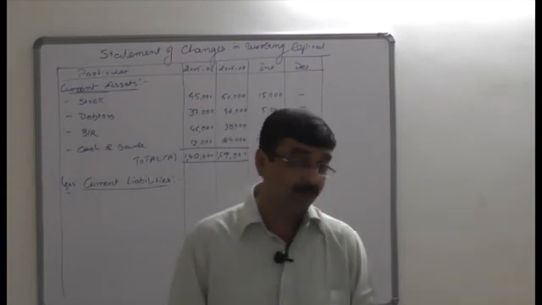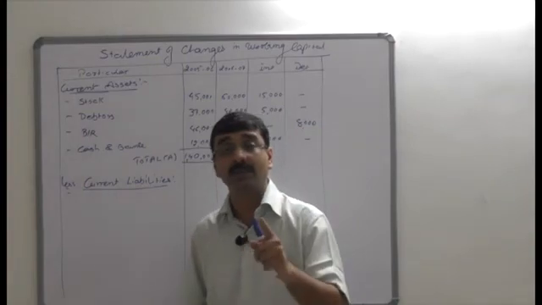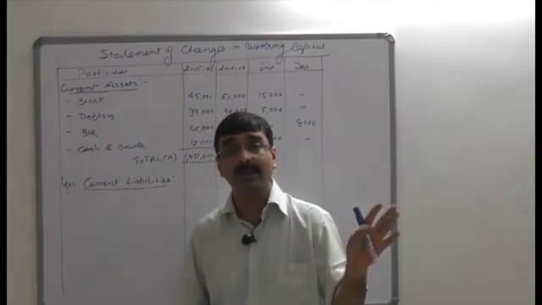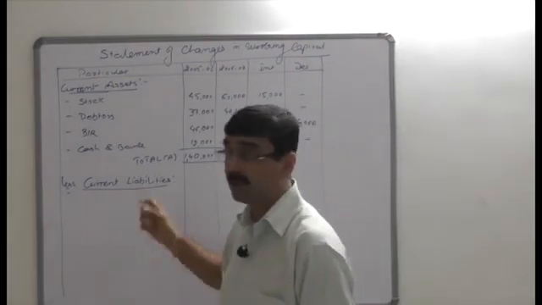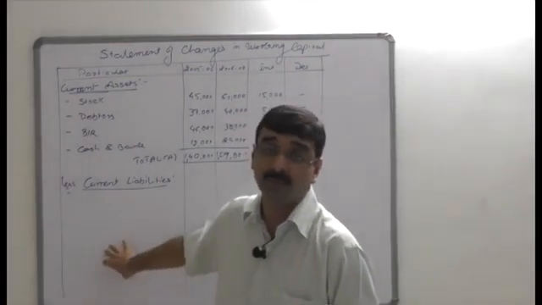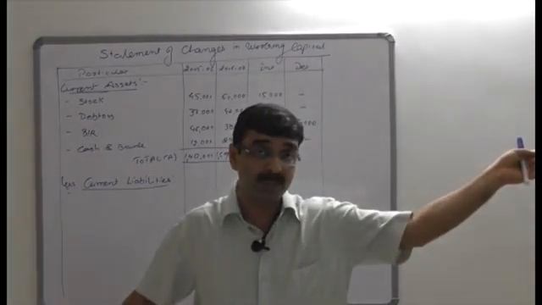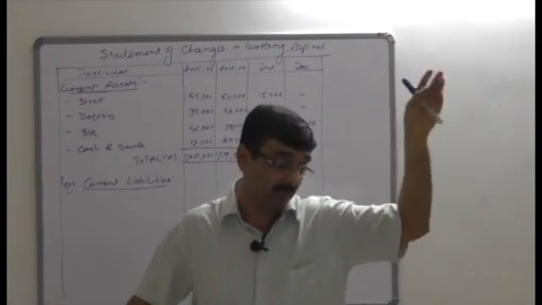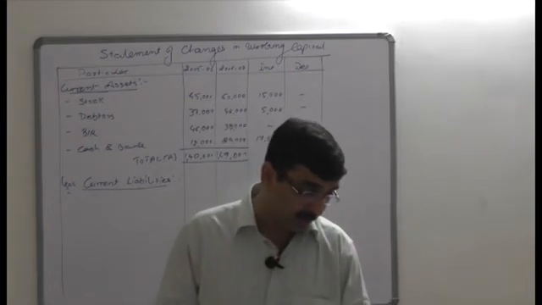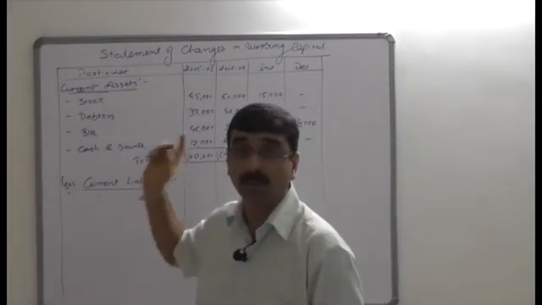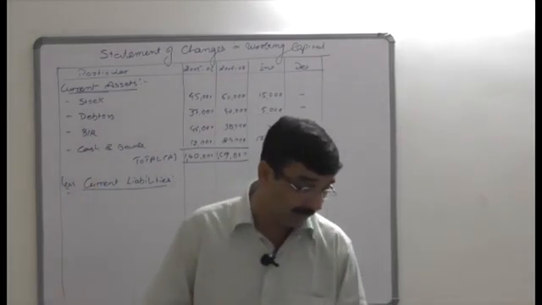Provision for income tax. In the previous question, we considered it as a current liability because there were no adjustments at all regarding the provision for income tax. But here we already see that we have adjustments regarding it, and that's why we will not consider provision for tax under the banner of current liability. We will open a separate account and treat provision for taxation in that case. Next is depreciation fund. Depreciation fund would be treated directly in the fixed assets account. It will not be considered under the heading of current liability.